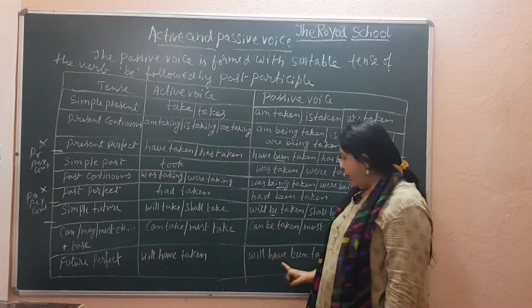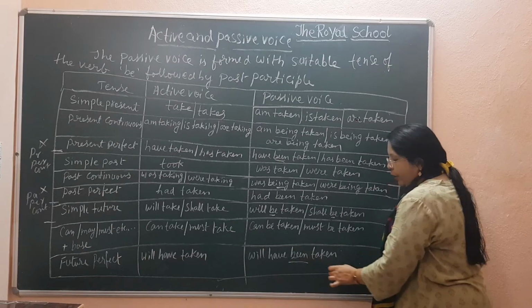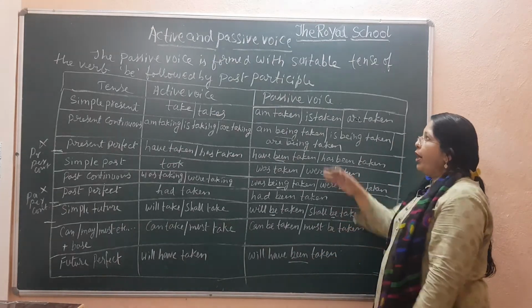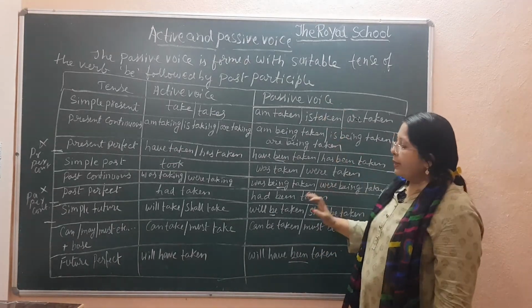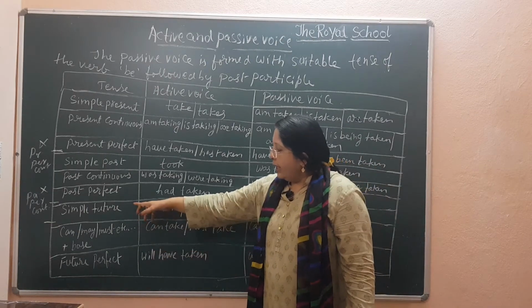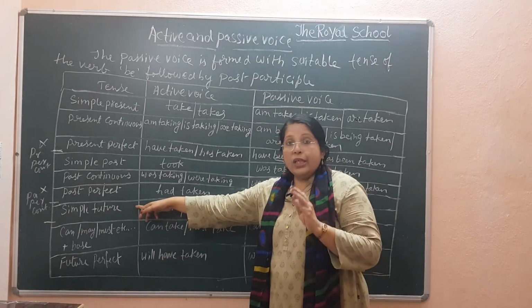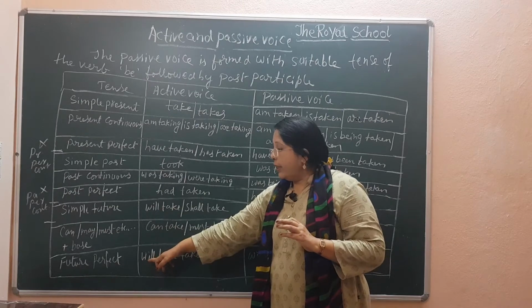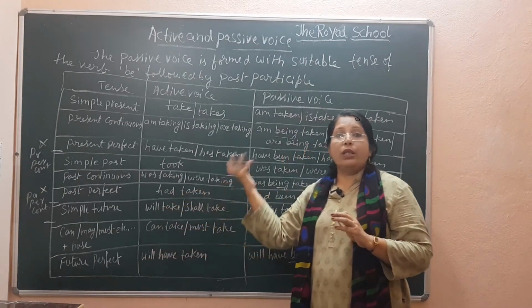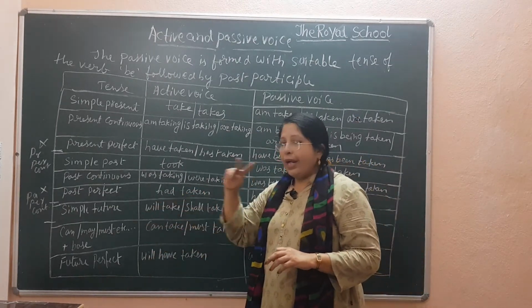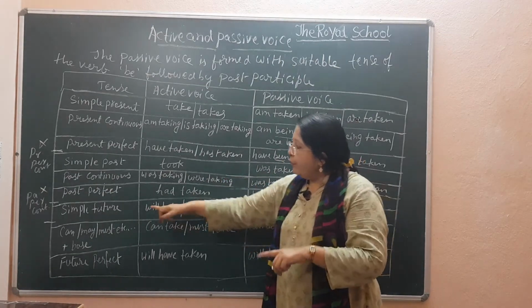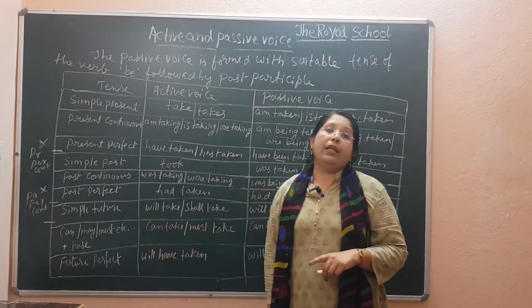Will have taken, will have been taken. Will have been taken should be used for passive voice. Once again, in future we can change only simple future and future perfect of active voice into passive voice. Future continuous and future perfect continuous will not have any passive form.